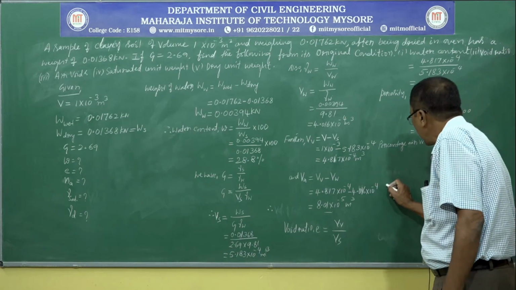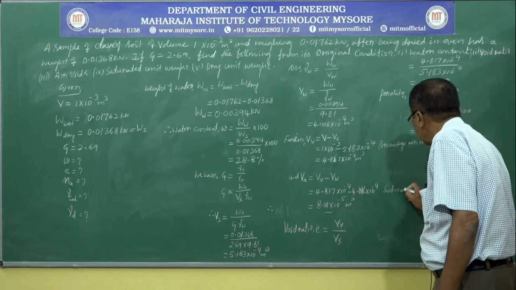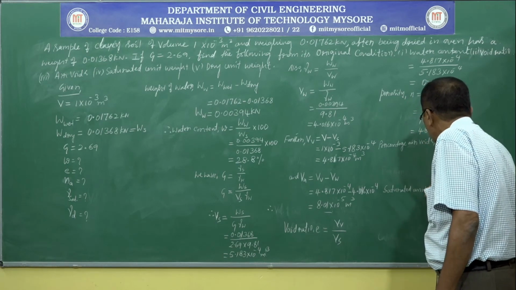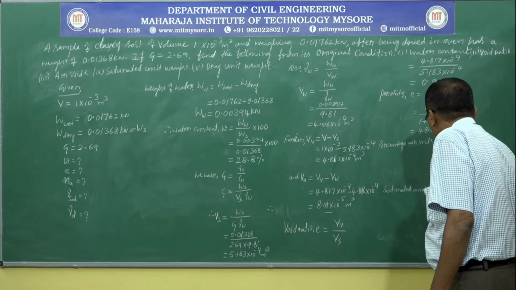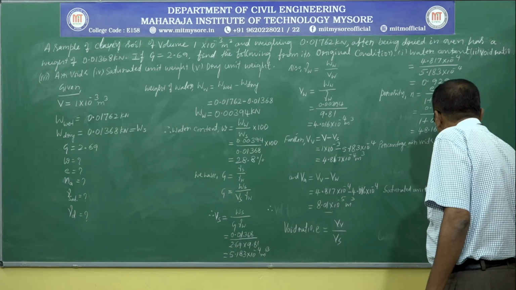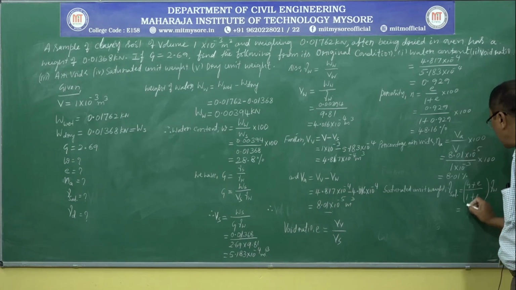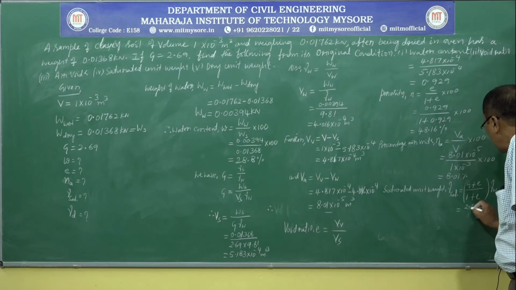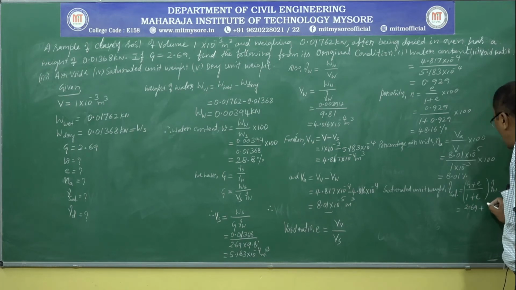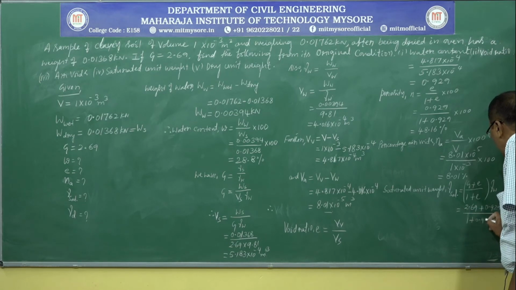Next, saturated unit weight, gamma sat is equal to, we have expression G plus E divided by 1 plus E, that multiplied by gamma W. If you substitute the values here, G is 2.69 plus E is 0.929, that divided by again 1 plus 0.929, unit weight is 9.81.